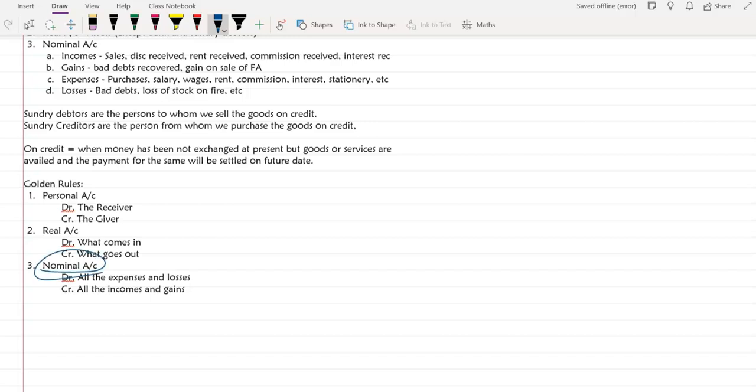The last one, nominal account. All the expenses and losses, debit them. All the incomes and gains, credit them. Okay, that's all. It is very important. So whether you are starting your 11th class, whether you are in your 12th board, whether you are preparing for any boards, ICSE, CBSE, PUC, anything, or if you are even studying the CA foundation, these rules are very helpful, very important. Please remember them.